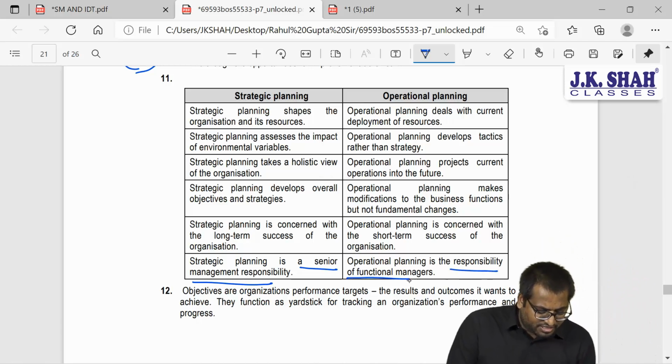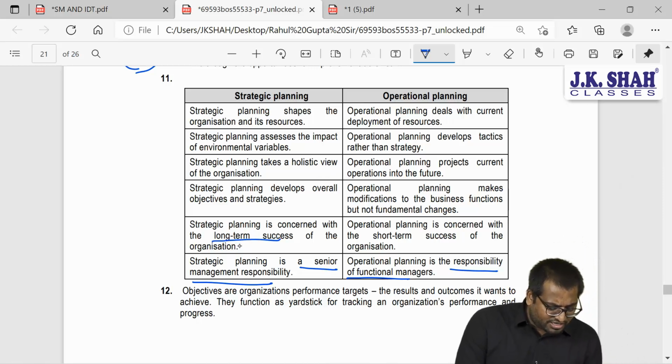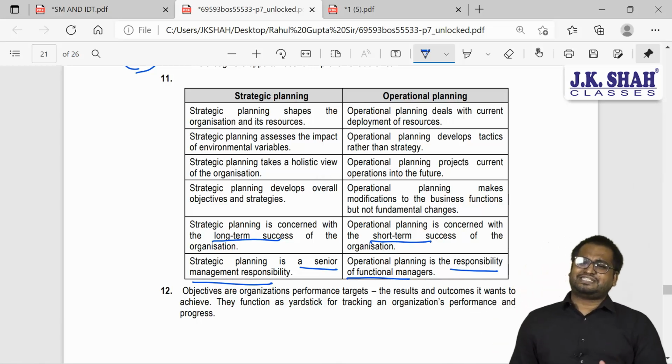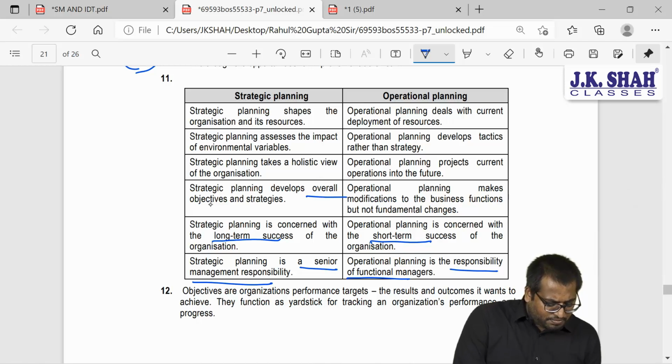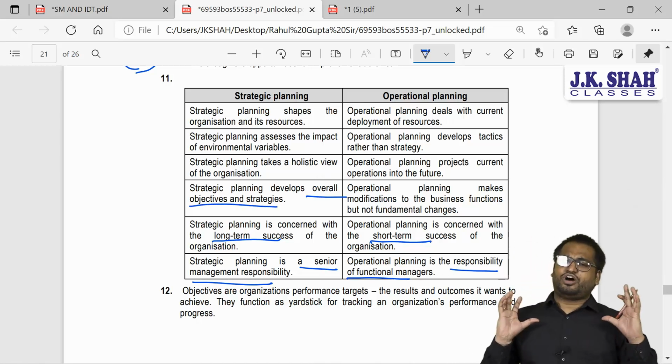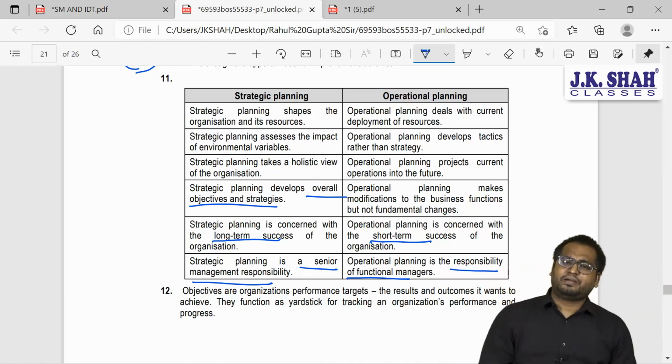And operational planning is the responsibility of functional managers. Strategic planning is concerned with long-term success. Operational planning is concerned with immediate short-term success. Right? Strategic planning develops overall objectives and strategies. We will formulate the development of strategy for the wholesome purpose, holistic.